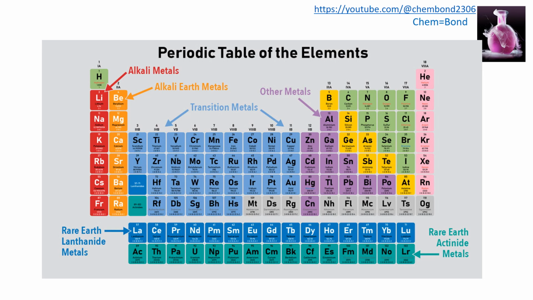In the periodic table, their position lies between the s and p block elements. So the d block elements are present between the s and p block elements. The blue area represents the d block elements.